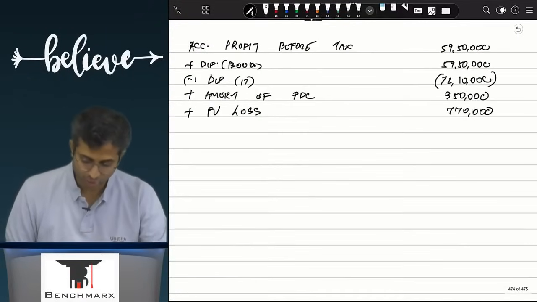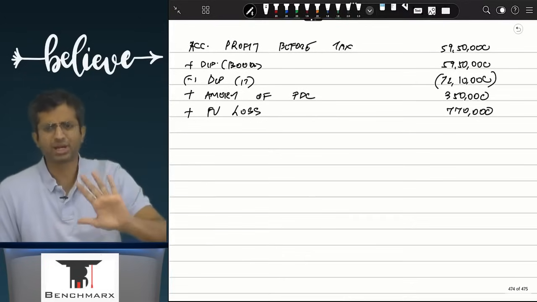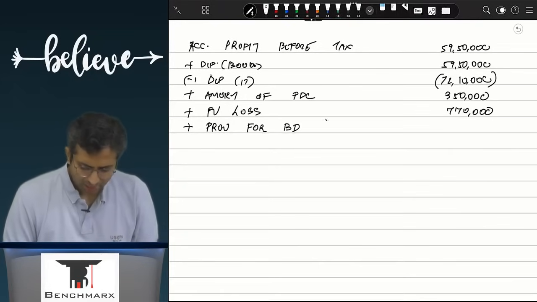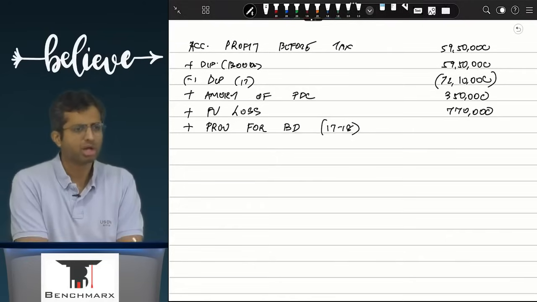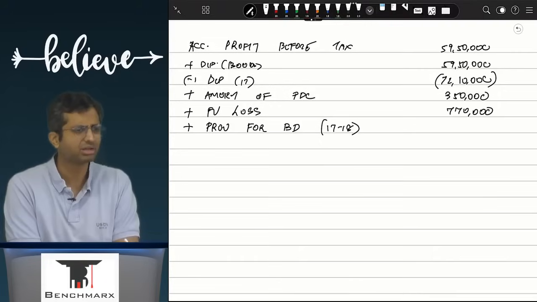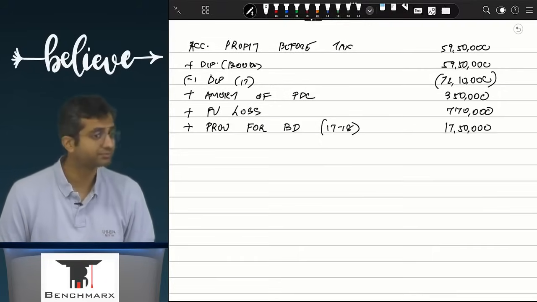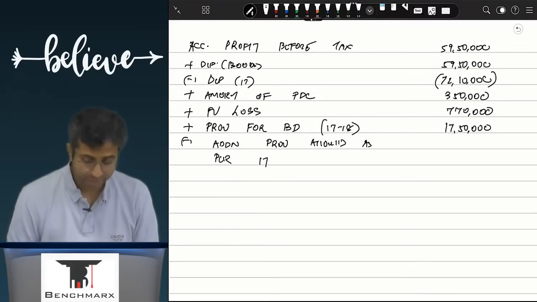So if I look at debtors over here, first of all, I add back the depreciation as per books and subtract depreciation as per income tax. In a similar way, I will subtract the provision for bad debts which is recorded in the year 17-18 as per books, and whatever is the additional provision to be recorded as per income tax, I will deduct. अच्छा, बुक्स में कितना आपने ऐड 1750, but then you will have to subtract the additional provision which is allowed as per income tax. This you will have to find.